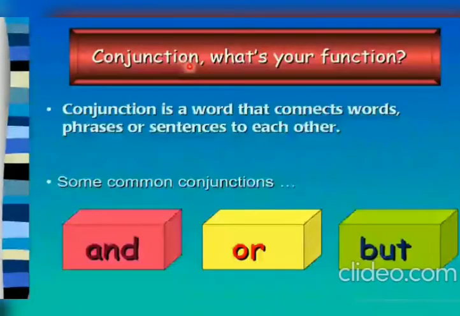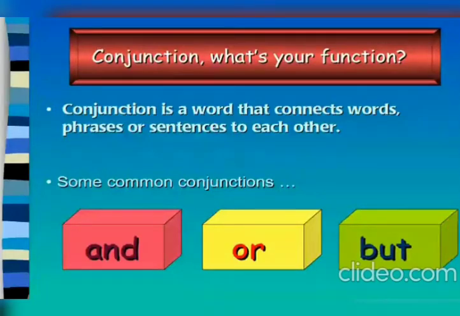Conjunction. What is the meaning of conjunction? Conjunction is a word that connects words, phrases, or sentences to each other. Or you can say that conjunctions are the words which join words, group of words, or sentences. Now, some of the conjunctions are and, or, but. These are very common, and you come across them in your day-to-day life. These are the common ones, but there are so many.